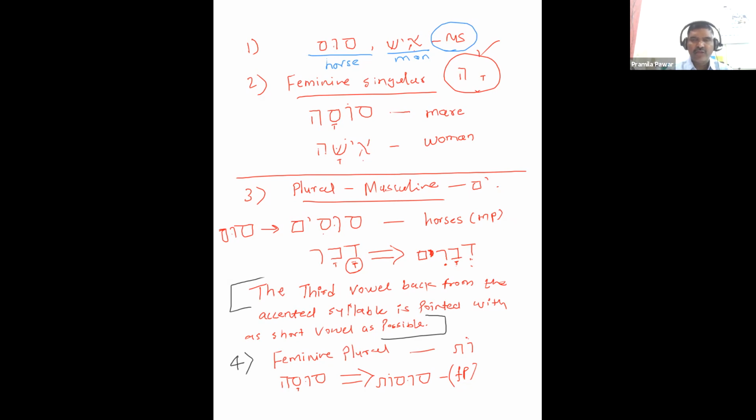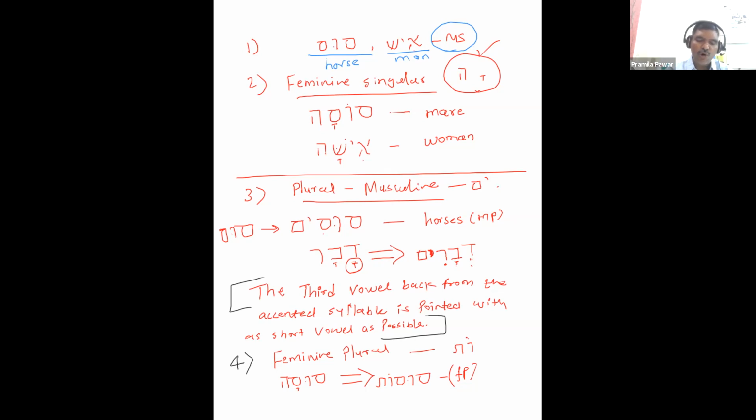That is third person masculine singular. So it is as it is. But if I have to make this into feminine, now these are the general rules, although there are some exceptional cases. Although there are some exceptions to these rules, in general, this is the general rule which is applicable to 90% of the cases.